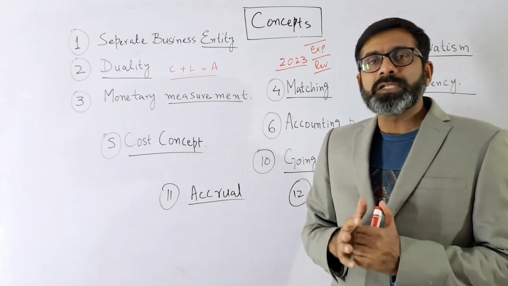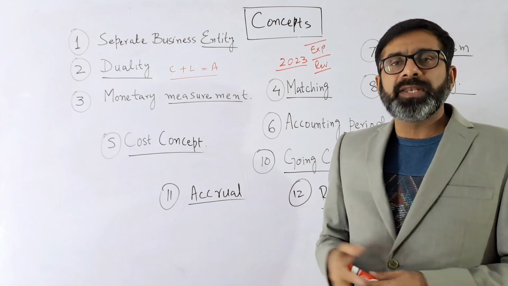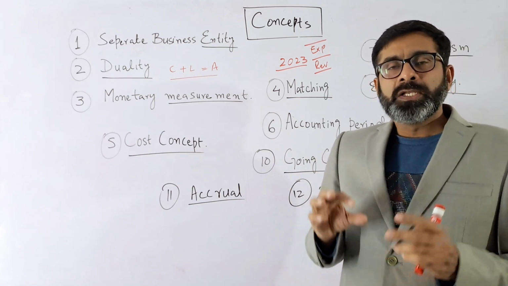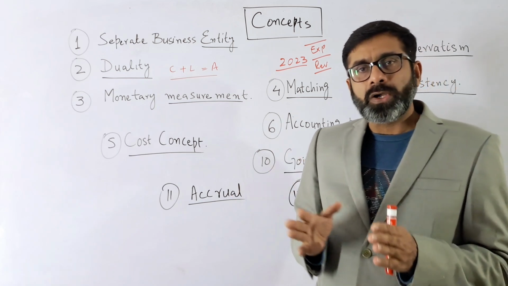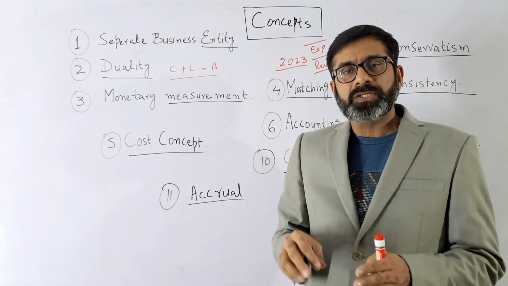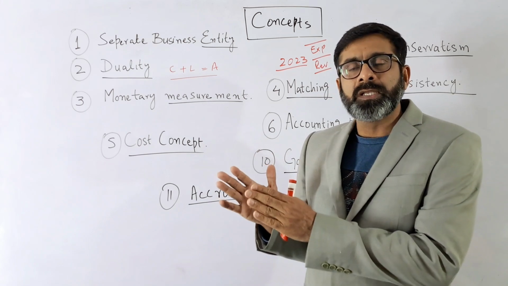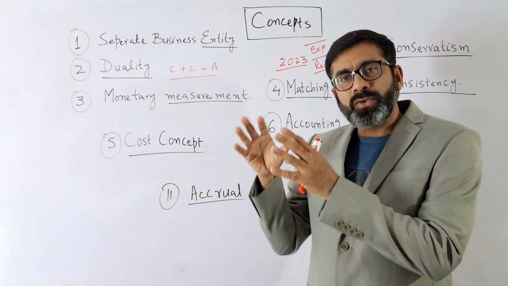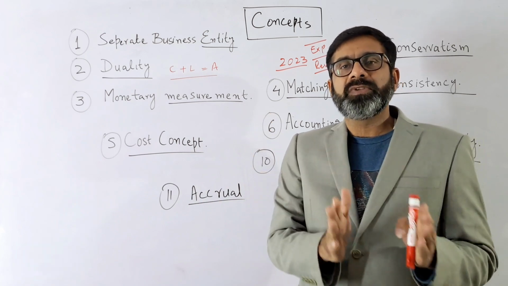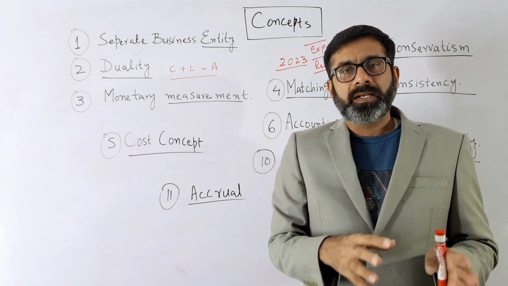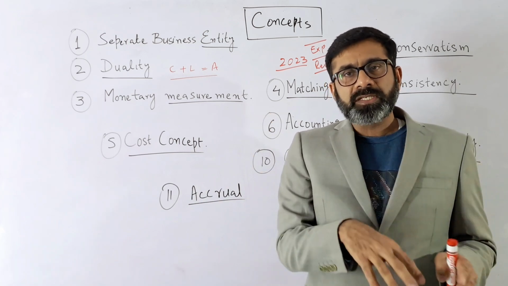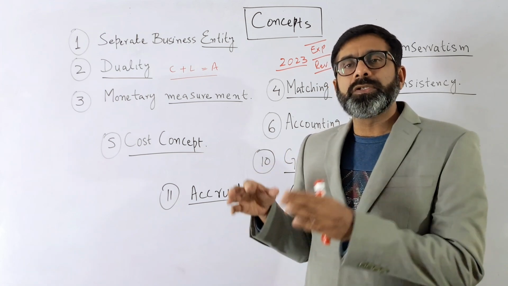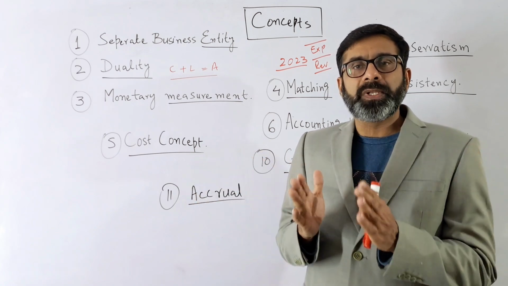If the year is not the same, it means we are not preparing the financial statements, we are not doing the accounting as per the basic rules. So if there is any loss or expense of the current year, it should be matched with the revenues of the current year. If there is any income this year, it should be recorded this year. If there is a loss this year, it should be recorded this year, and then matched.